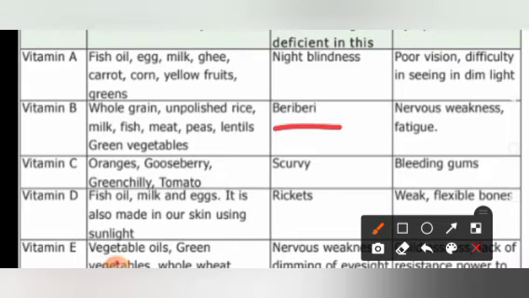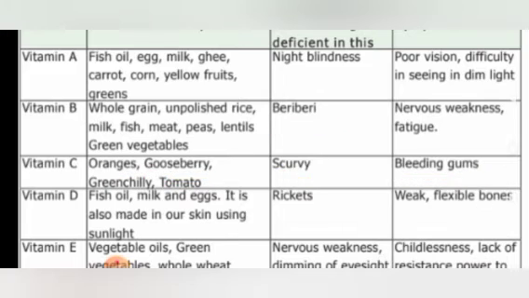The next vitamin is vitamin C. Vitamin C is abundantly found in oranges, gooseberries, green chili, tomato, etc. So, as I said, gooseberry is better than an apple. Okay. Then, the name of the disease is scurvy. What is the symptom of this scurvy? Bleeding gums. Okay, children.